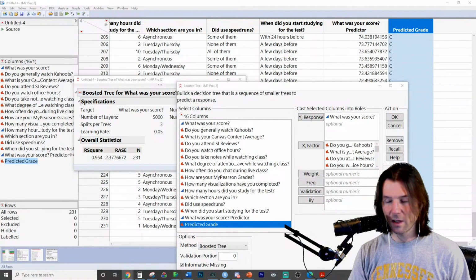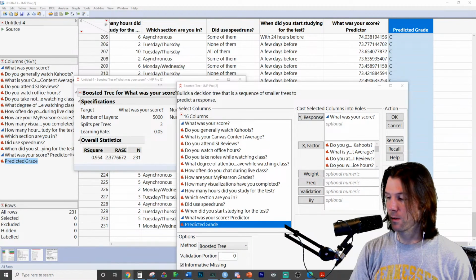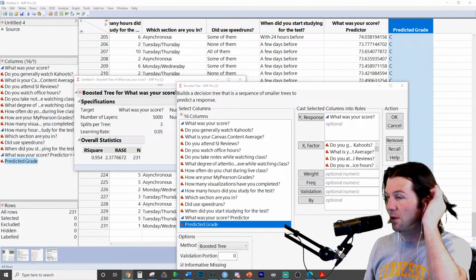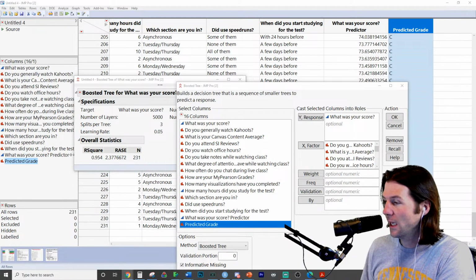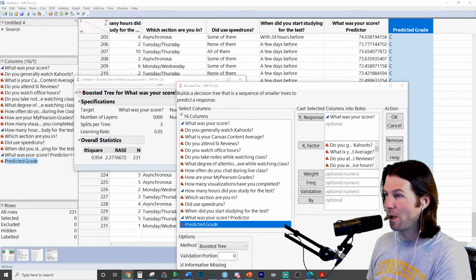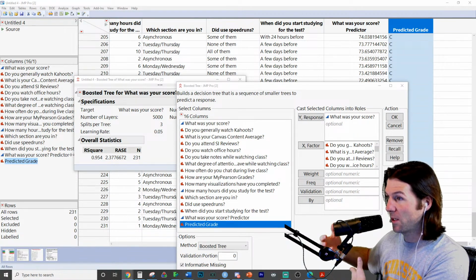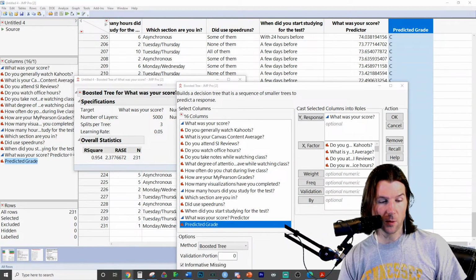So 95.4% of the variation in someone's test score is explained by Brian's advanced statistical model. Does that make sense? 95.4% of the variation in someone's test score, because that's what we're trying to understand, is explained by Brian's advanced statistical model. That model that makes predictions, we can go right here.